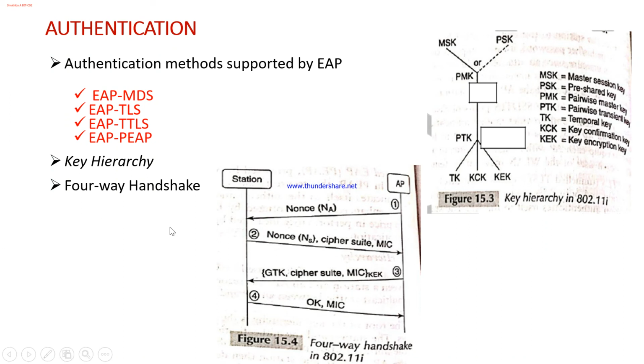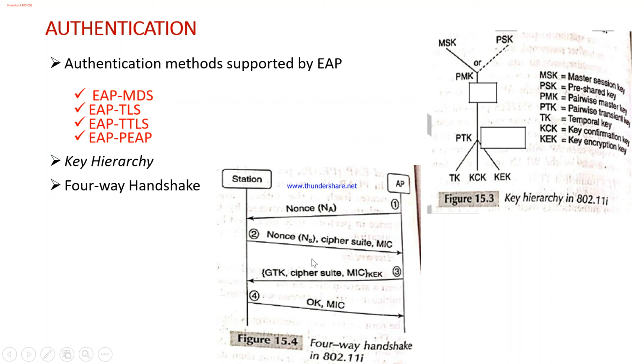Next is the four-way handshake. The main goals of the four-way handshake are, first, to derive the transient key from the master key. Next, to verify the cipher suite communicated in the beacon and association request frames. And the third goal is to communicate the group keys from the access point to the station. Okay, so what exactly happens? It has been depicted in this figure.